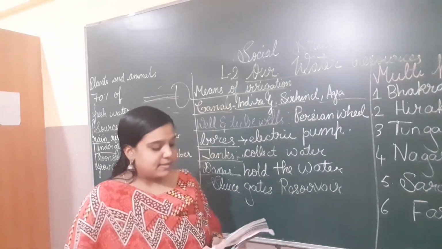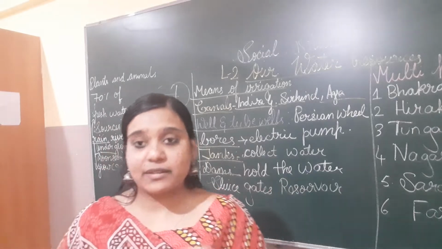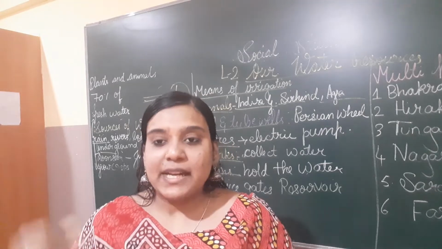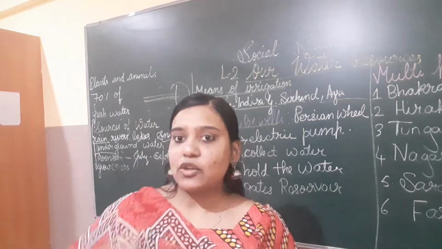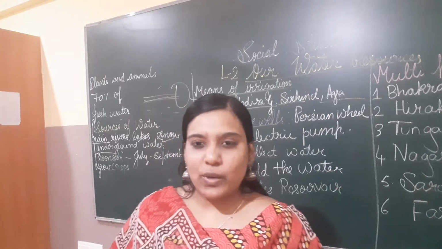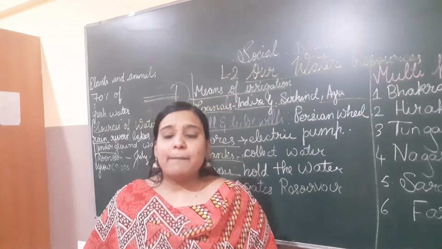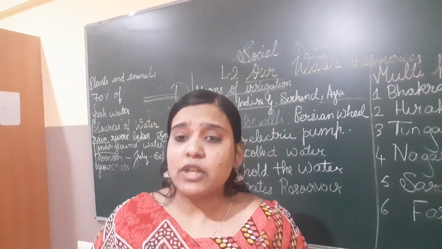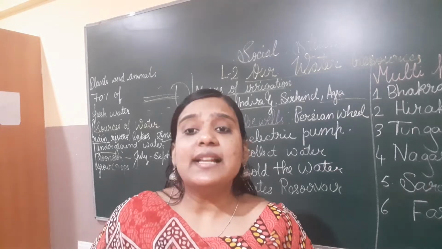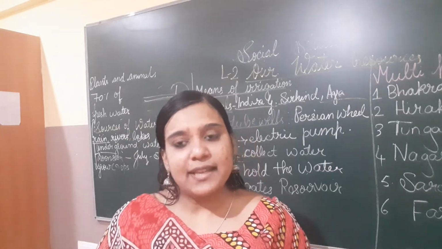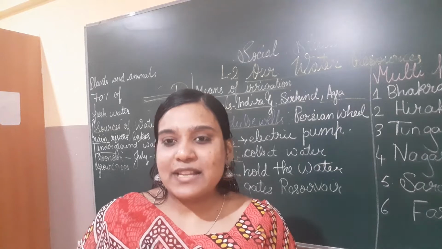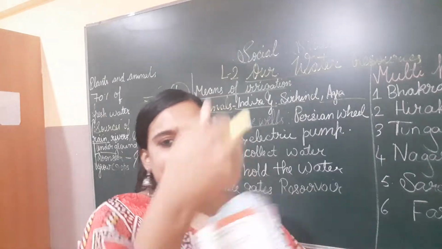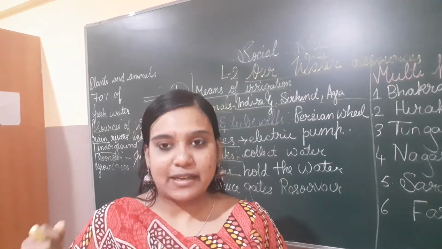Wells and tube wells draw underground water to the surface. You know about wells, right? In the north, and even somewhere in Bangalore, we can find these wells. They dig the earth somewhere around 100 feet. Earlier, if they dug 20-30 feet, we used to get water. But now, children, even if we dig 100 feet, it is a little bit impossible to get water. They dig down the earth till they reach the water, and then they construct a wall. You have seen in villages they tie a rope to the pot and throw it into the well, and with the help of the rope they pull it out. Okay, those are wells.